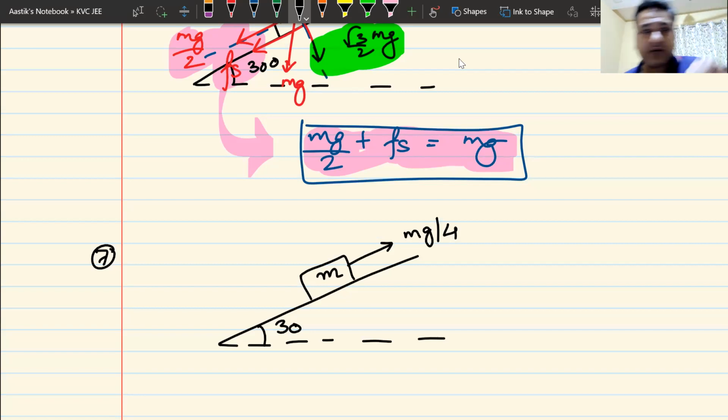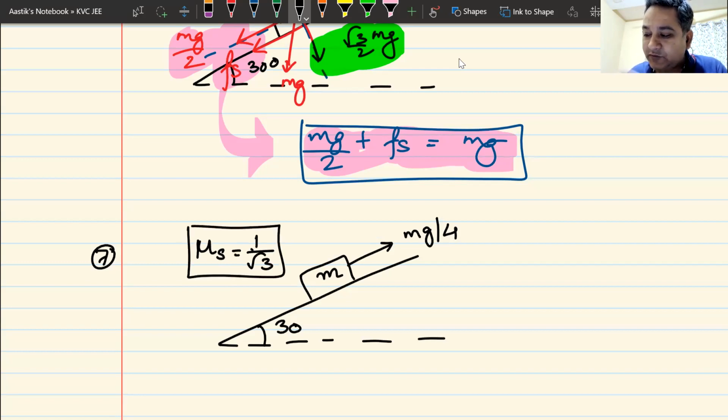Instead of telling you whether the block is moving or not, I have given you the value of mu s. And mu s is 1 by root 3. Question has changed. Some information has been changed. Now you have to tell me what is the value of friction.